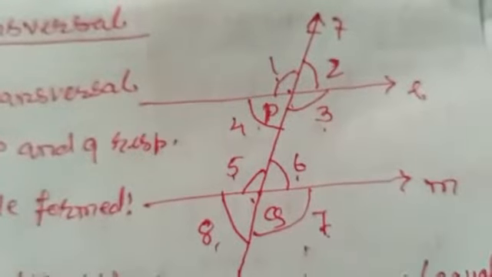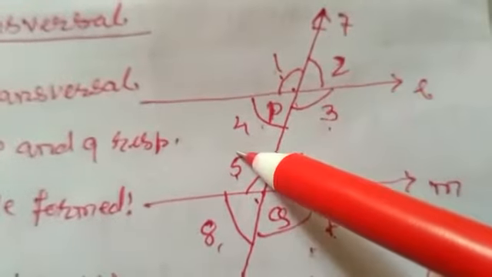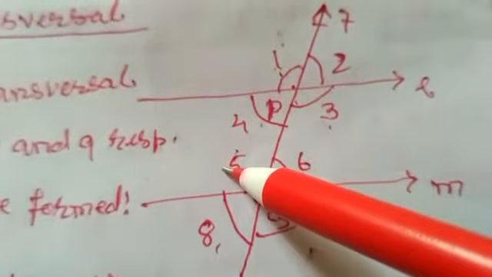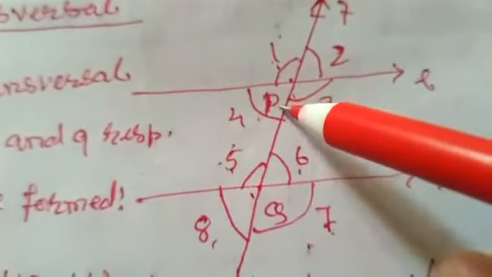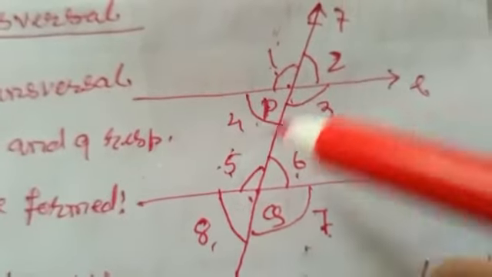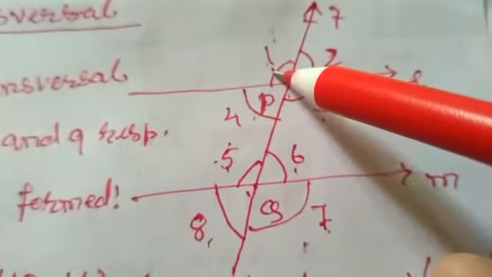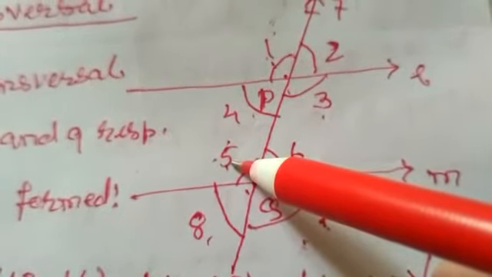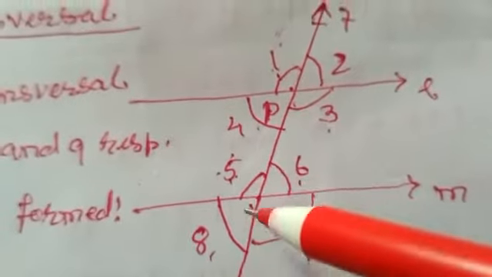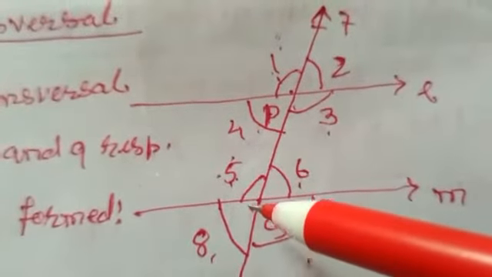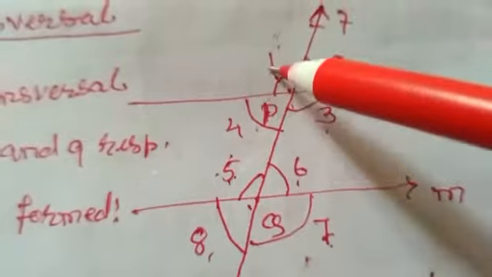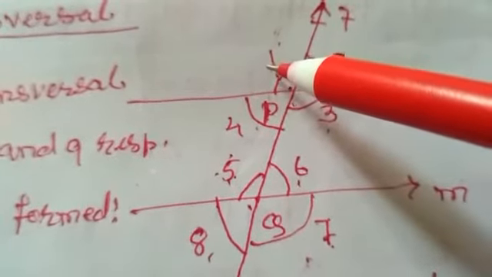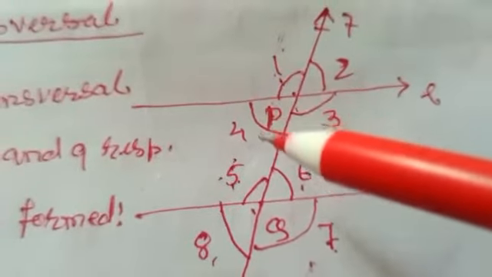Now let's see how corresponding angles are found. Angle 1 and angle 5: you can see these two angles are lying on the same side of the transversal. Angle 1 is on the left side of the transversal, as well as angle 5 is also on the left side of the transversal. That is condition number 1. The second condition is that each angle is either above the parallel line or below the parallel line.